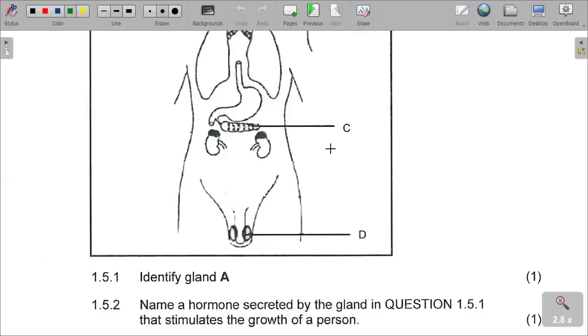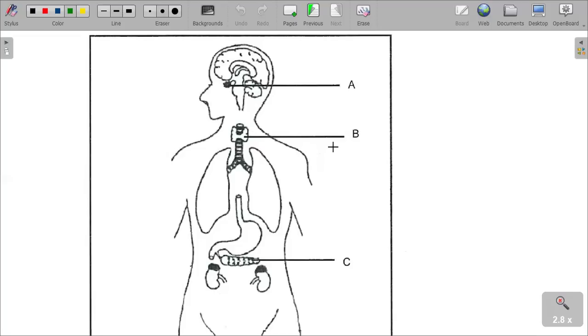Answer question: identify gland A. What is gland A? It is called the pituitary gland.